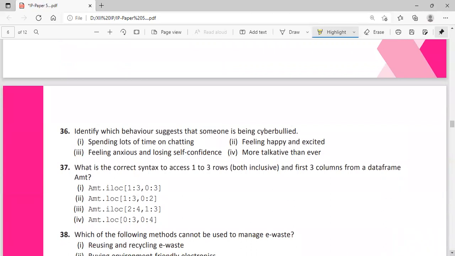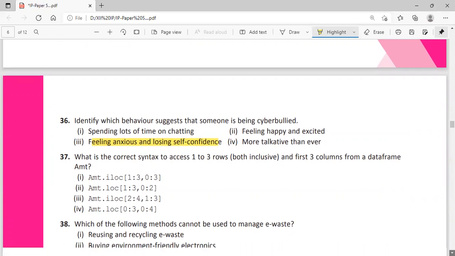Identify which behavior suggests that someone is being cyberbullied. Spending a lot of time on chatting, feeling happy and excited, feeling anxious and losing self-confidence, more talkative than ever. So feeling anxious and losing self-confidence is a behavior someone shows who is being cyberbullied.